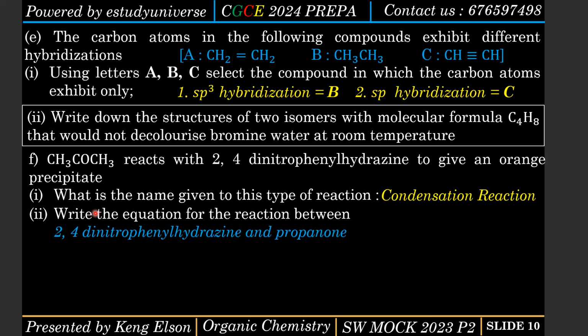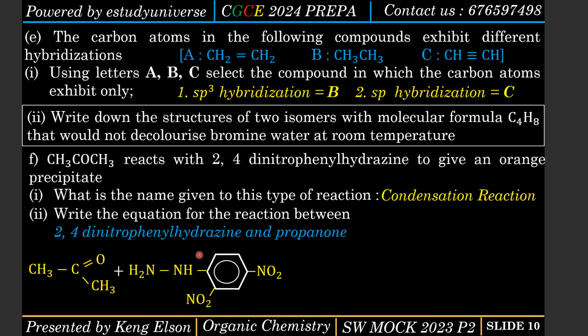Now, Roman 2, write the equation for the reaction between 2,4-dinitrophenylhydrazine and propanone. All right, so I start by taking my propanone, and I react it with 2,4-dinitrophenylhydrazine. Here is the formula of 2,4-dinitrophenylhydrazine. Now what am I going to get? Since this is a condensation reaction, water is going to be formed. And how will the water be formed? First of all, the reaction condition is warming. Now for the water to be formed, this is going to happen.